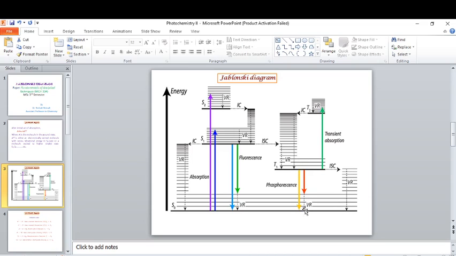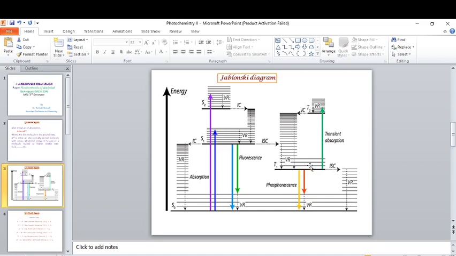The rate constant for intersystem crossing should also be 10 to the power 12 per second, but due to spin restriction, since this one is triplet and this one is singlet, it varies from 10 to the power 11 to 10 to the power 7 per second.